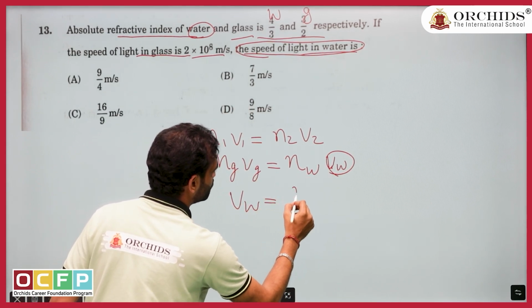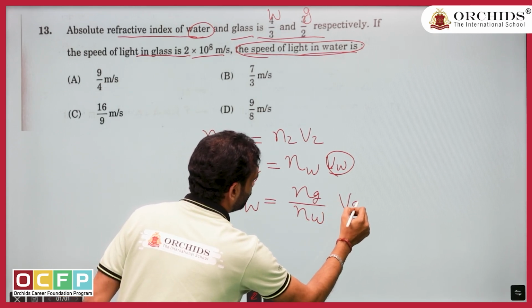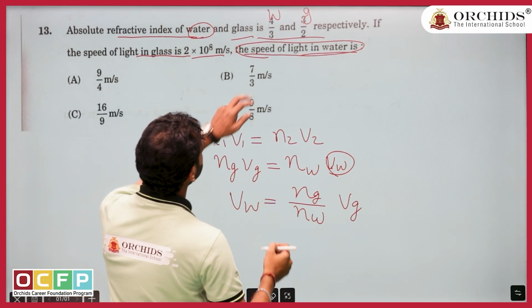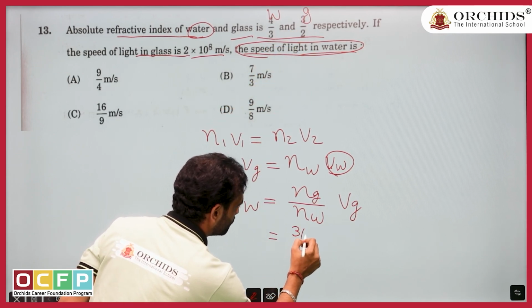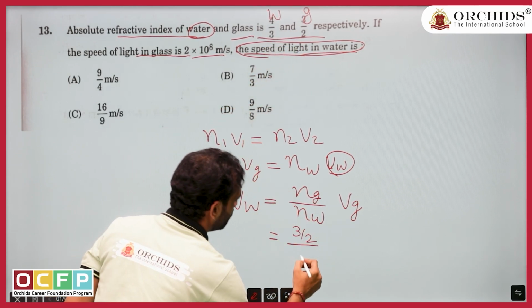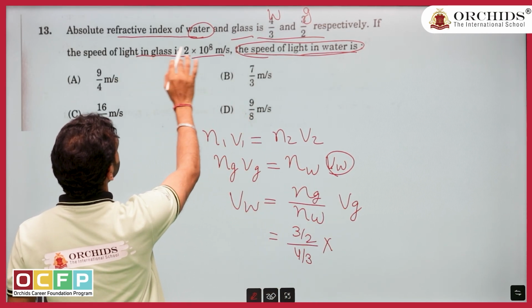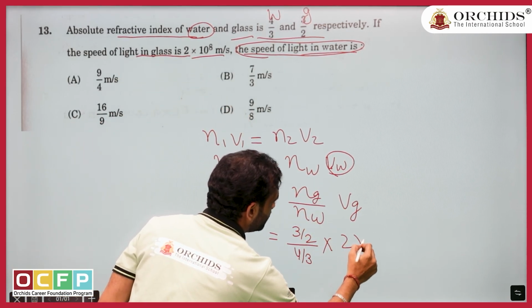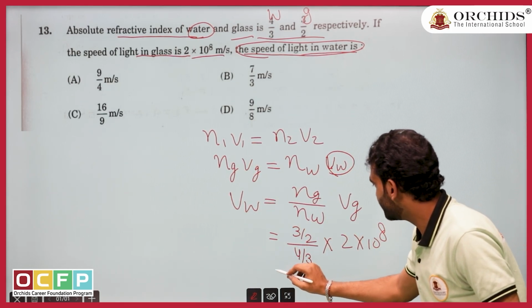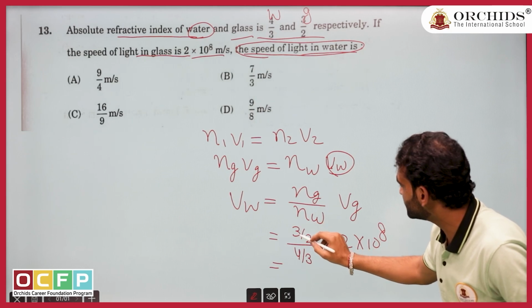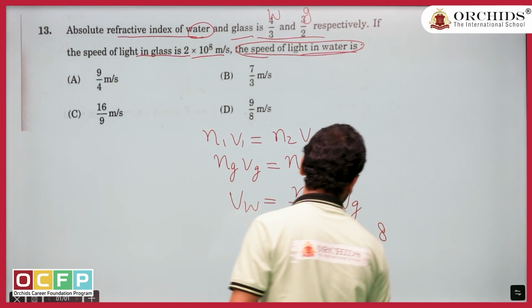So V water equals Ng upon Nw into Vg. What is Ng? Ng is 3 by 2. What is Nw? 4 by 3, multiplied by Vg. What is Vg? Vg is 2 into 10 to power 8. Okay, let us calculate it. Simplification: 3 3s are 9, 2 4s are 8.